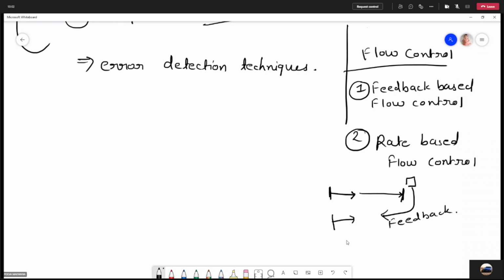And the second one, rate-based flow control. This protocol has a built-in mechanism that limits the rate at which the sender may transmit data. Without using feedback from the receiver, it is able to control the rate of transmission, so here the transmission rate will be controlled. So we have two types of flow control in the data link layer, feedback based and rate based. Now we are going towards error detection techniques.